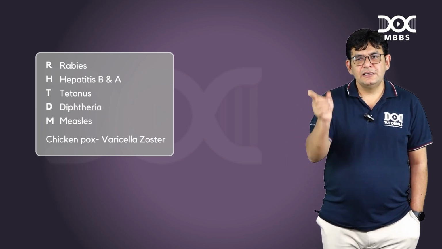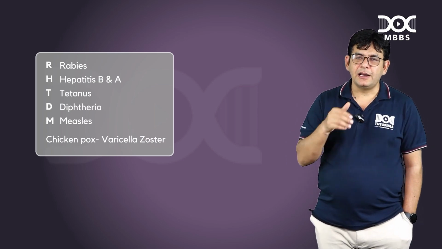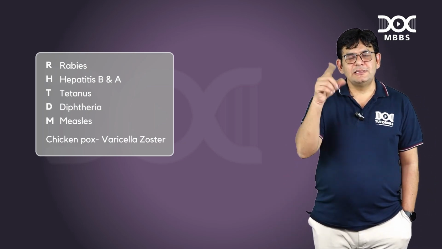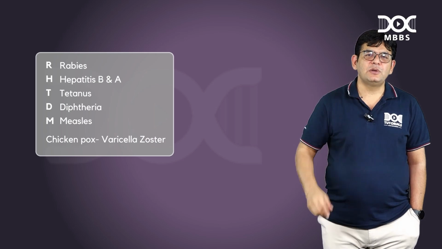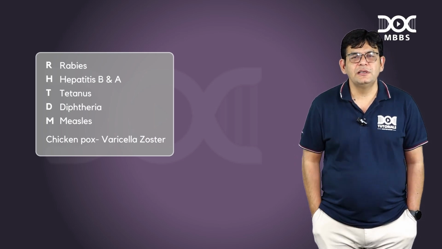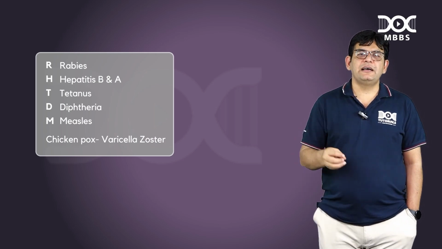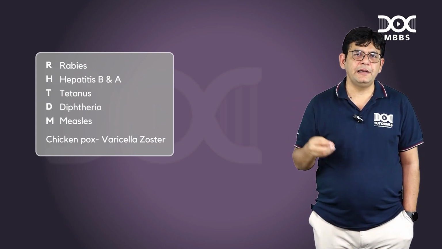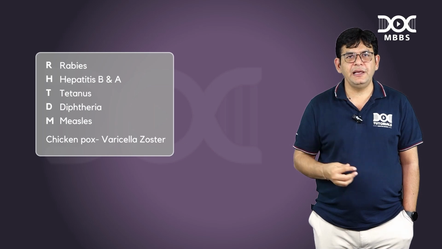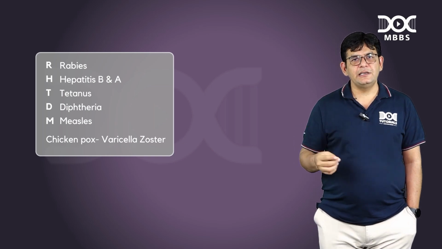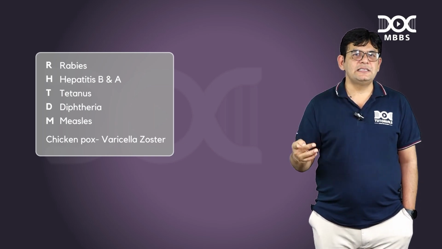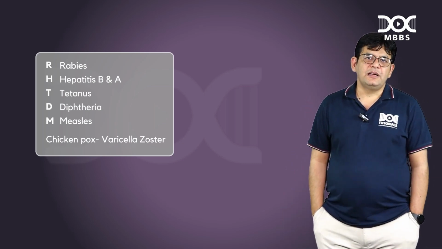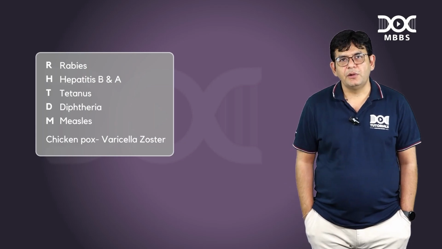So how to remember? Remember like this. See which movie? RHTDM. Okay, a wonderful movie you should also see. So see RHTDM, that is the mnemonic for which fellows? For those which have ready-made immunoglobulins available for them. Again I am telling you: rabies, hepatitis B and A, diphtheria, tetanus, measles, and the C, that is chickenpox. Chickenpox is also termed as what? Varicella zoster immunoglobulins.